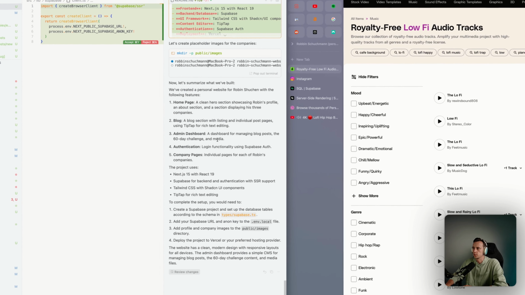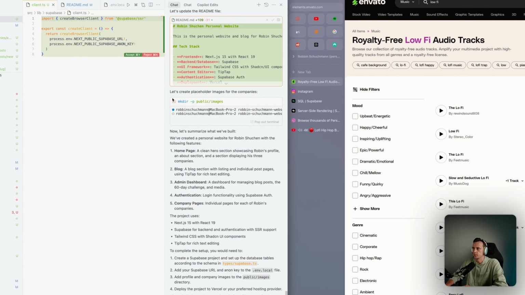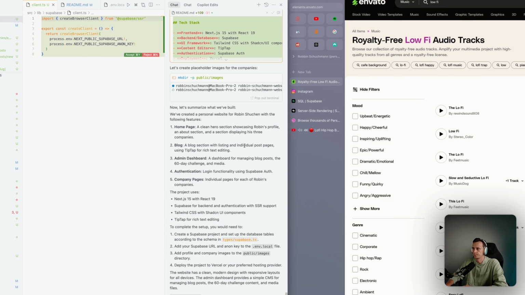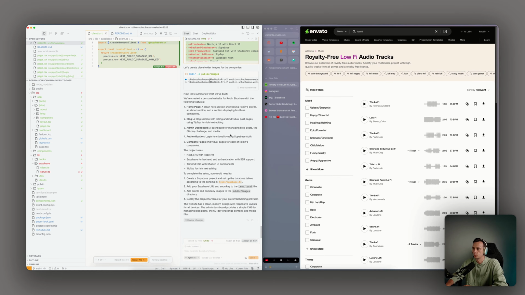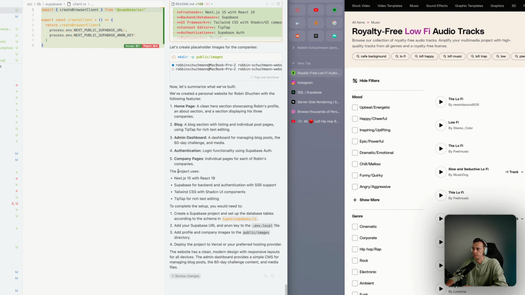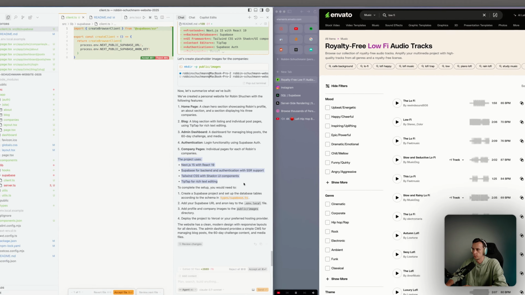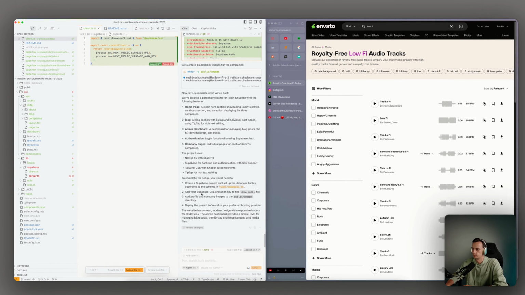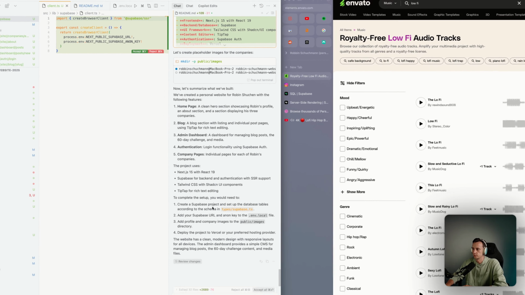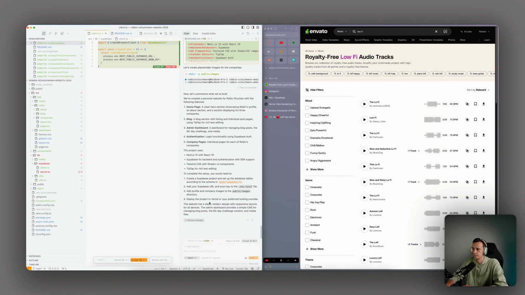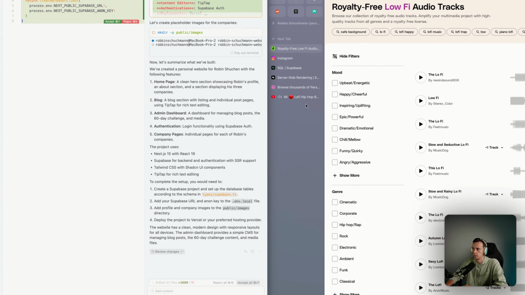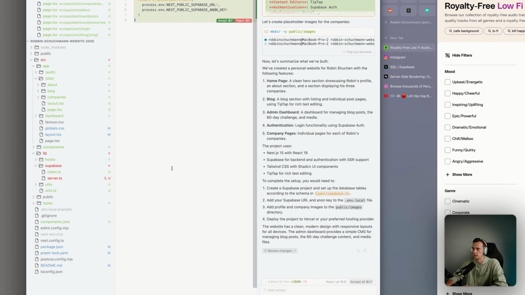Okay, cool, so it's done. The only last thing that it asked me is to create these folders for placeholder images. So basically it's now saying, okay, we built the homepage, we built the blog, we built the admin dashboard, authentication, and company pages, and it built a project with what I requested. Now the thing that we need to do is create a Supabase project, then add your Supabase URL, profile and company images. Okay, so I'm gonna add this to the environment file.